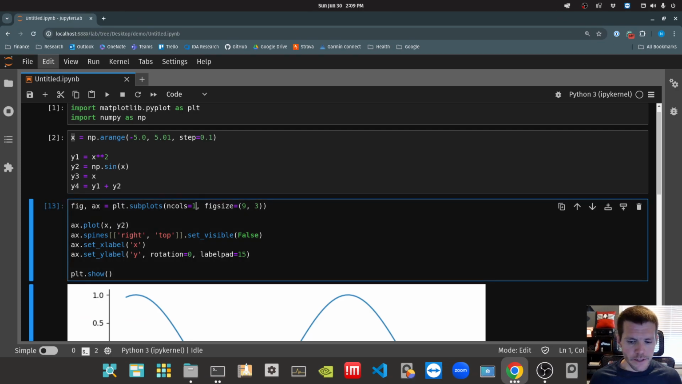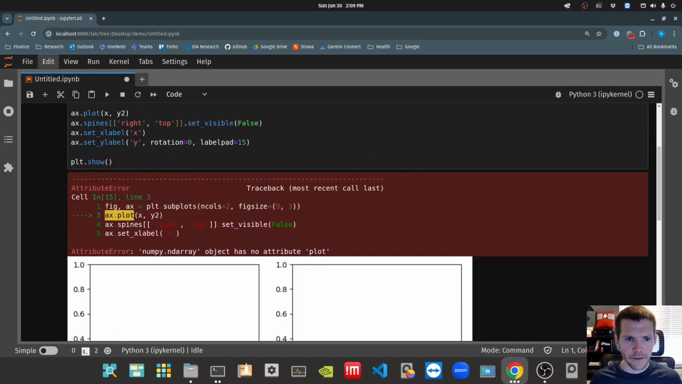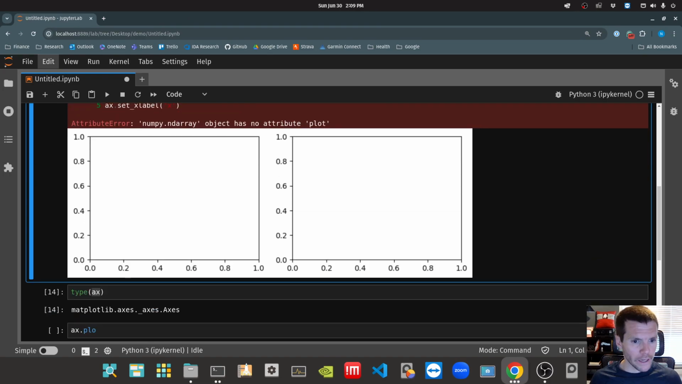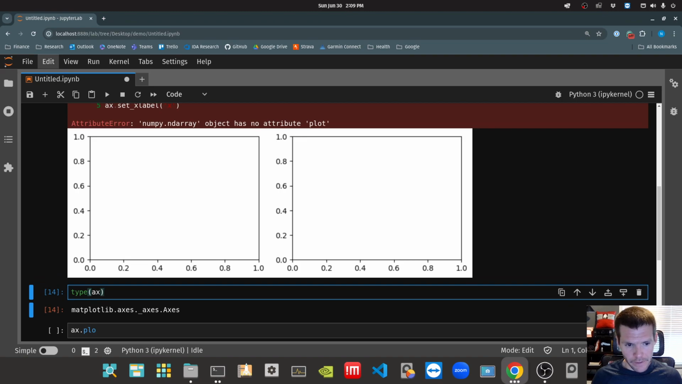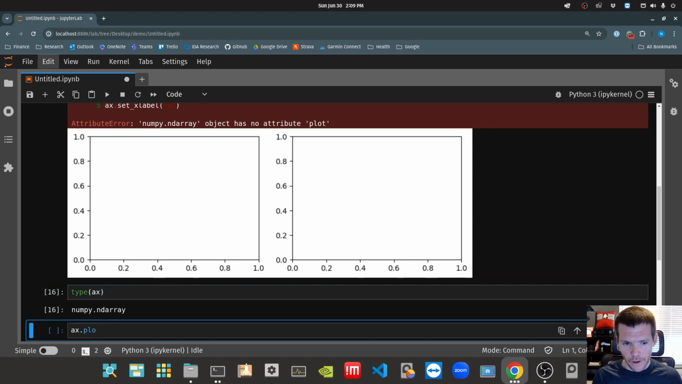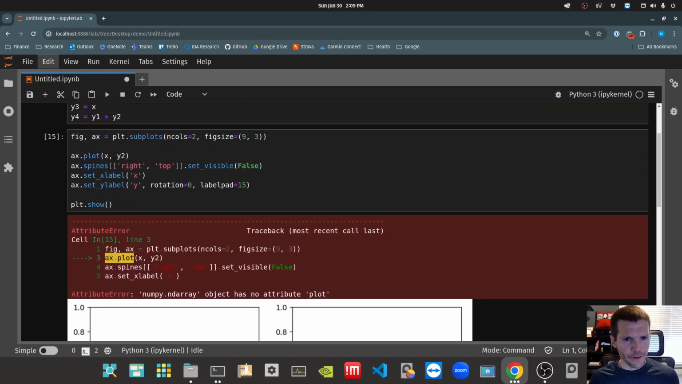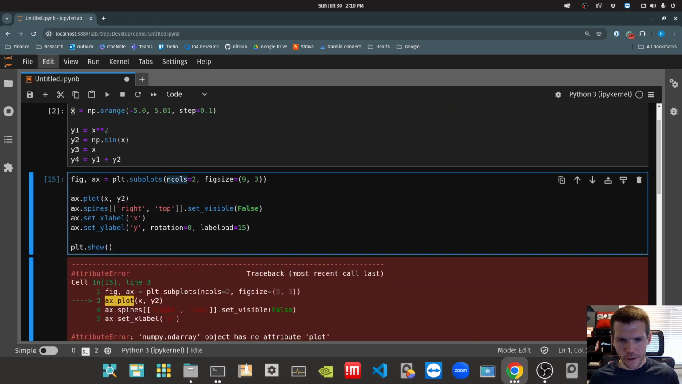All right. As soon as I take that to 2 columns, everything blows up. It says, hey, all of a sudden that doesn't work anymore. Why not? Well, if I look at the type of it now, it's no longer an axis object. And this makes sense when you think about it. Because when we just say 1 column, 1 row, it's saying, well, there's only going to be 1 axis. Here it is. Here's the axis. But when we say we want 2 of them, we're no longer asking for an axis.